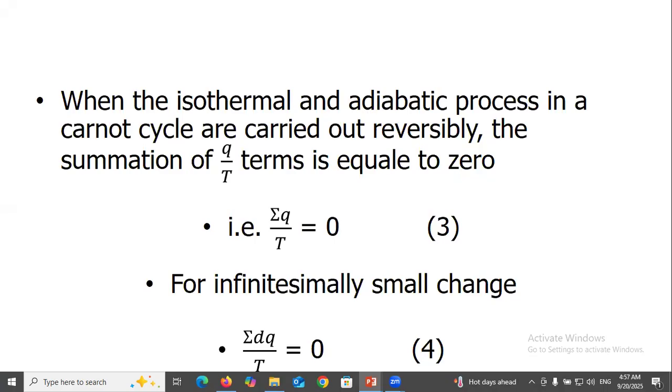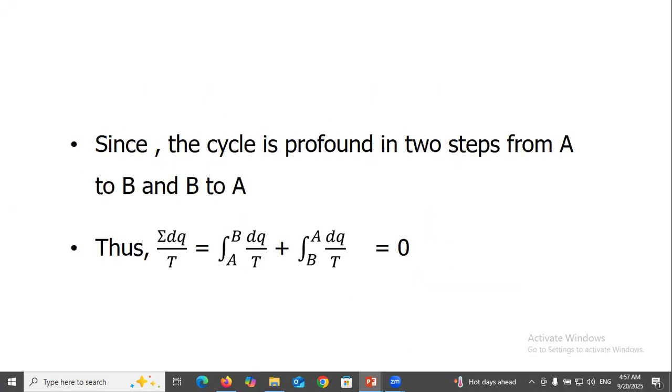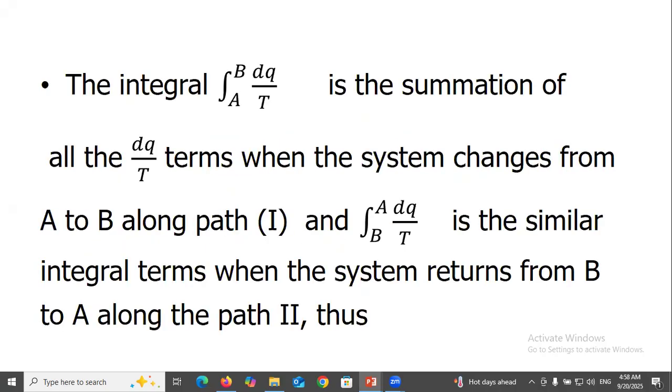For infinitesimally small change, summation dq over T equal to 0. Since the cycle is performed in two steps, from A to B and B to A, the summation dq over T equal to integral from A to B of dq over T plus integral from B to A of dq over T equal to 0.